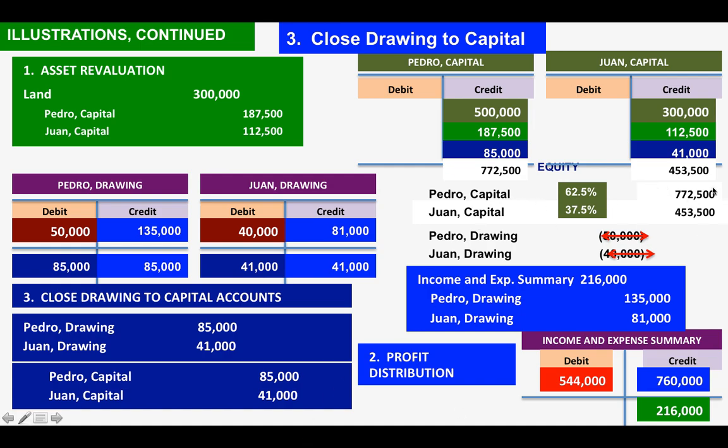But take note, class, even though there was a change in the capital structure because you have distributed the land, the asset revaluation, and the profit with this profit and loss ratio, you will still be maintaining the same profit and loss ratio. If you add this 277,500 plus 453,500, whatever the total amount, then if you get the profit and loss ratio based on that, you will still be getting the same profit and loss ratio. Okay, let us move on, class.